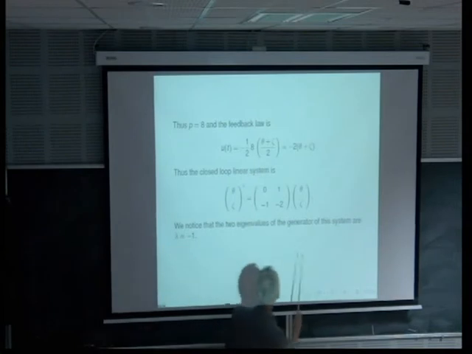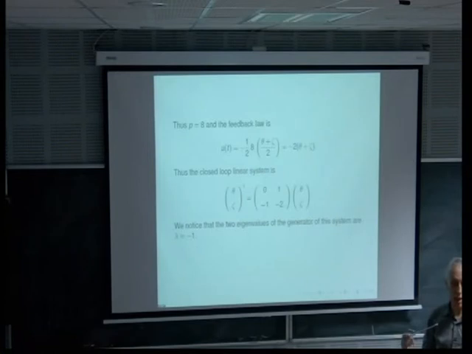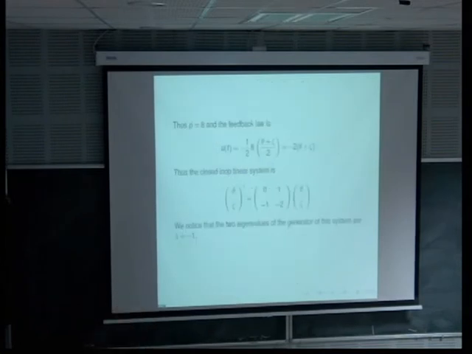So it's just in this form. And when I insert it in this system, I can come back to the system in theta and zeta and find this system.